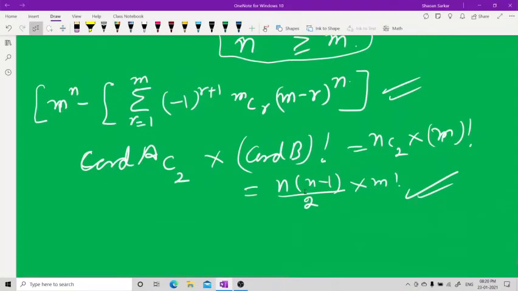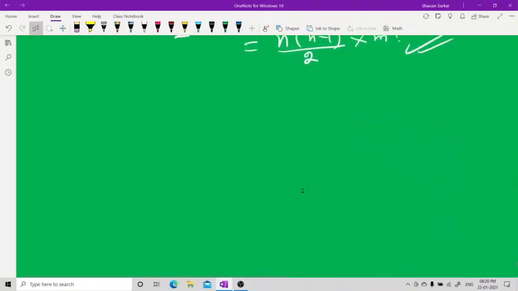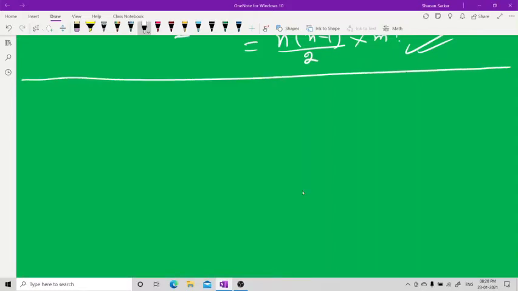Now I will talk about composition of functions. See, composition of functions.